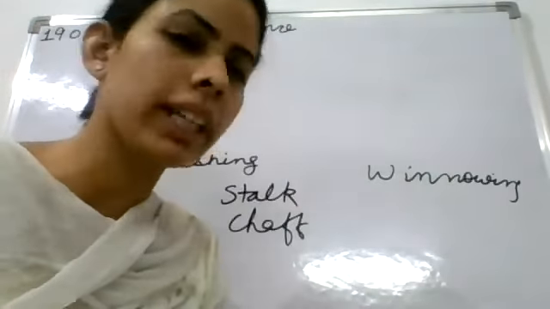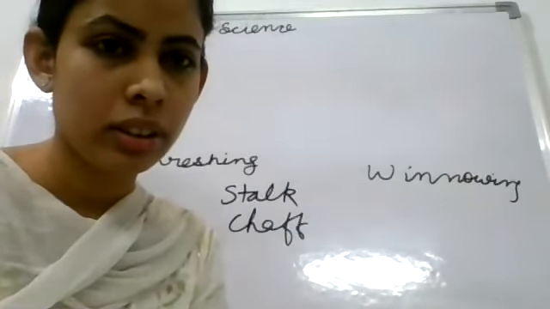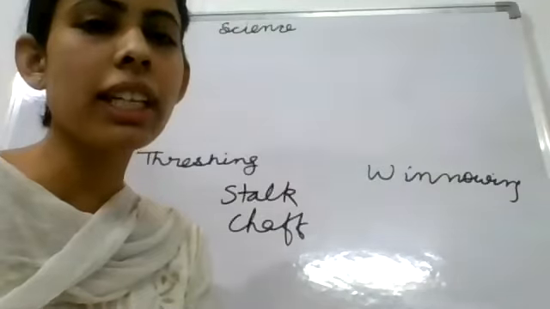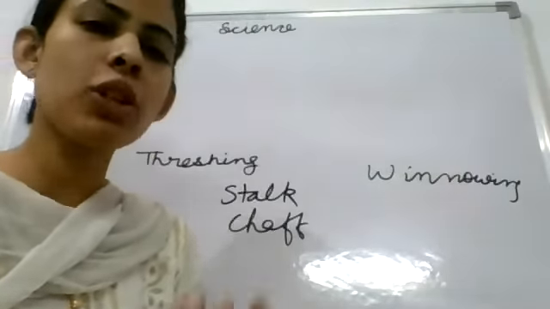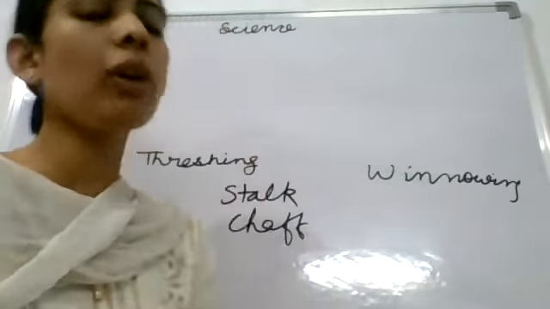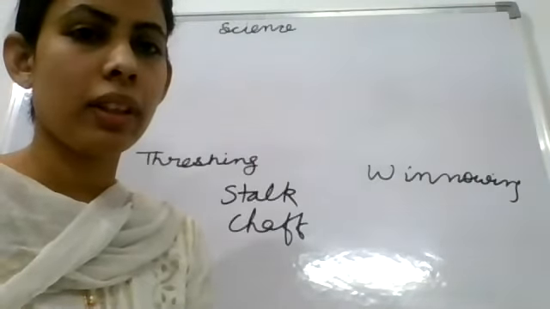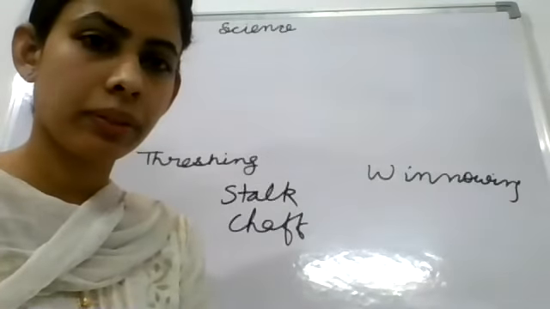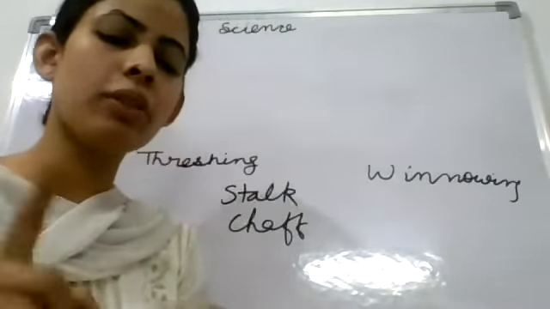Ma'am, only the stalk is removed in threshing. Ma'am, so in yesterday's Google Form, the marks answer should have been winnowing, because it is written: what is the process of separation of grain from chaff? So, the chaff is totally removed in the process of winnowing. Don't get confused. Threshing is a separation of stalk.